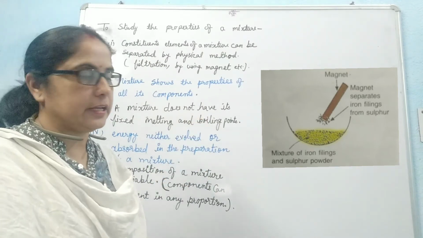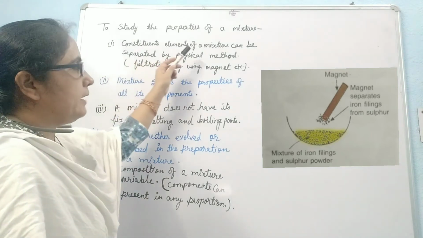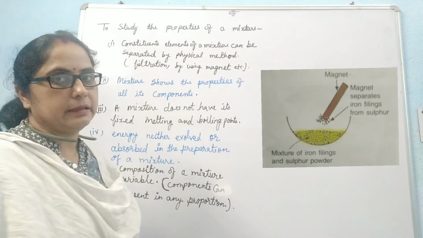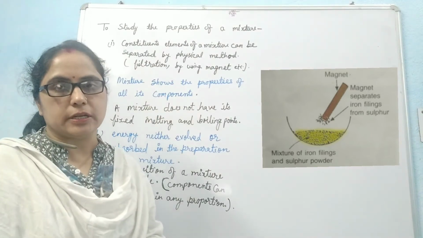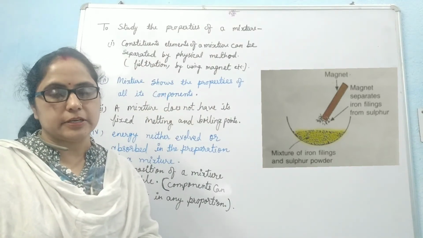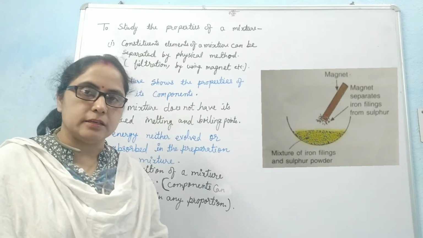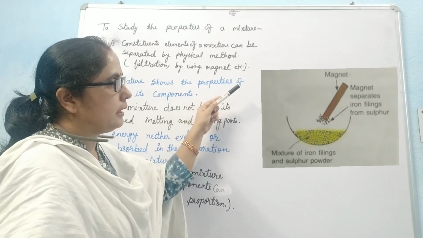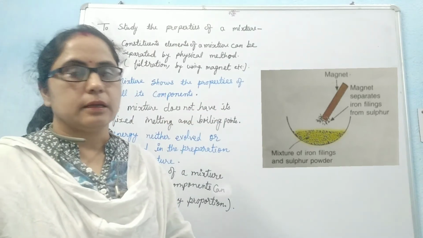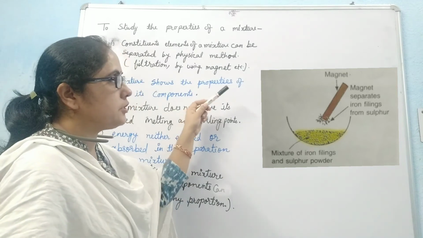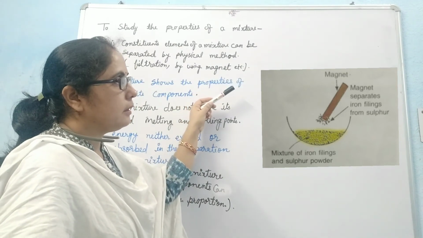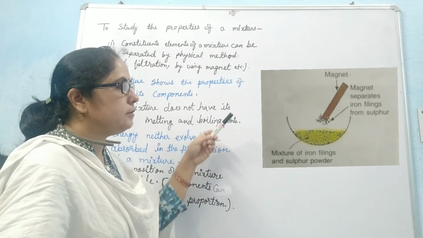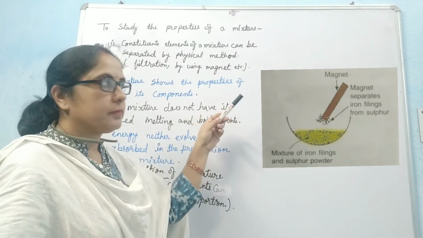The first property of a mixture is that the constituent elements of a mixture can be separated by physical methods like vaporization, filtration, distillation, or by using a magnet. As shown in the figure, when we place a magnet near this mixture of iron filings and sulfur, we observe that the iron particles get attracted towards the magnet.